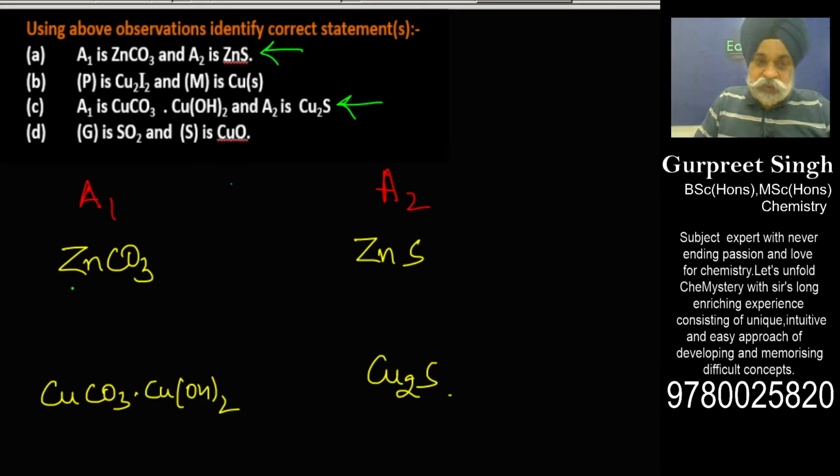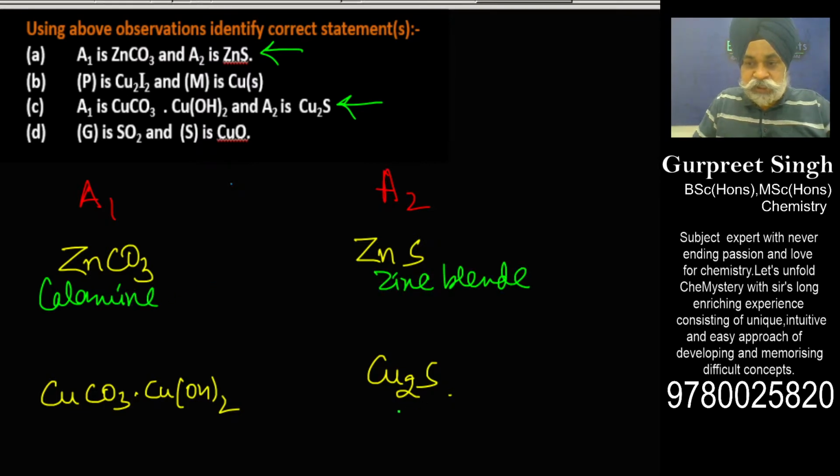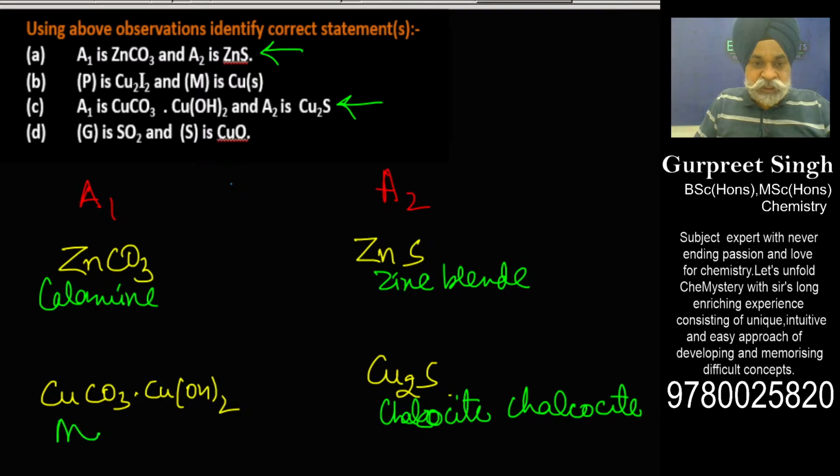Just to add value to your knowledge bank, zinc carbonate is an ore which we call calamine. This is zinc blende, which is very popular, and this is chalcocite, an ore of copper, a sulfide. Let me write it once again, chalcocite. And this is malachite.